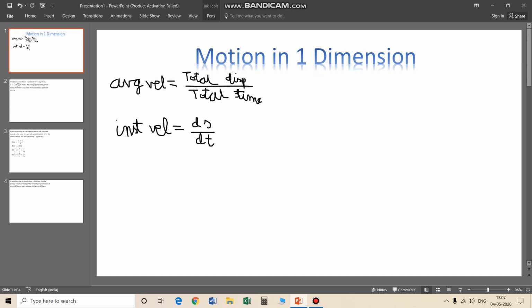This formula you will come across almost everywhere while solving problems in physics. For dy by dx, where y is equal to x to the power n, this is the power rule of differential calculus.